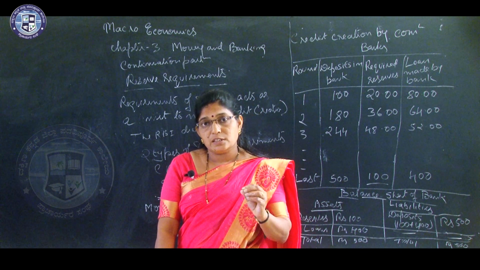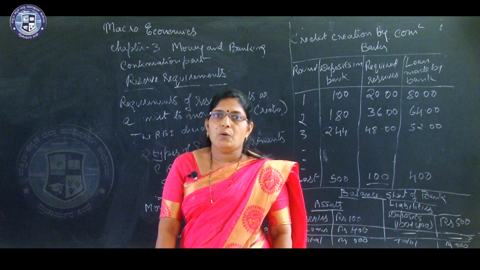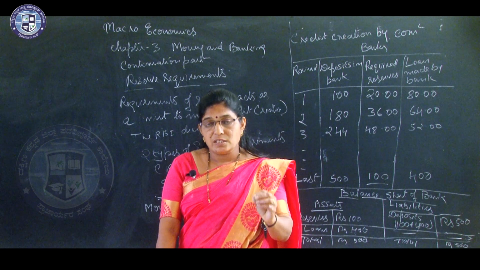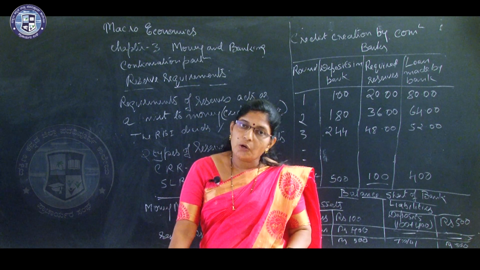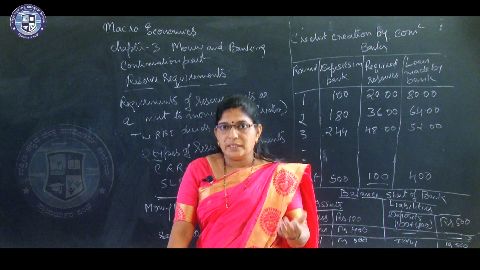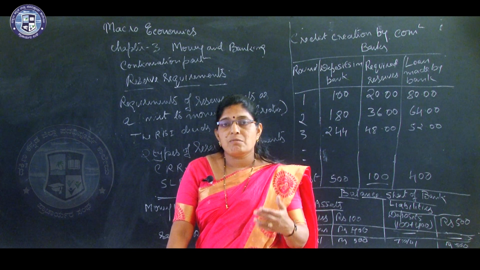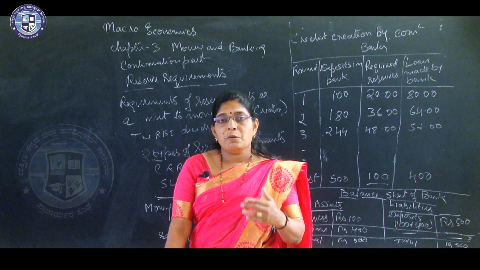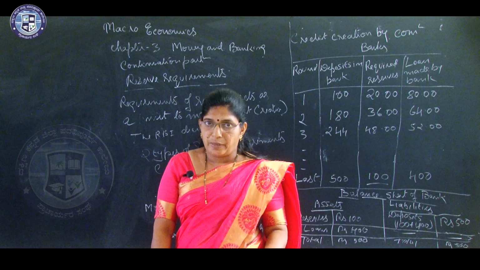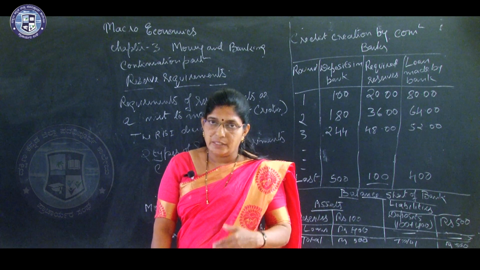This is called reserve requirements. The Reserve Bank of India fixes this requirement. So, this is legally binding. Every bank must keep a certain percentage of their deposits without spending, without lending it out.